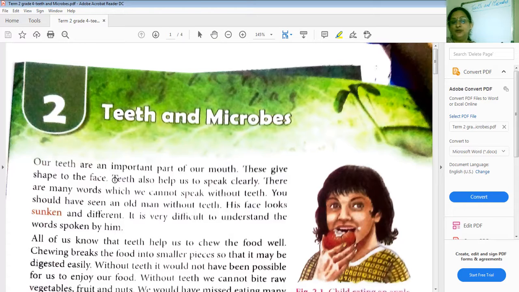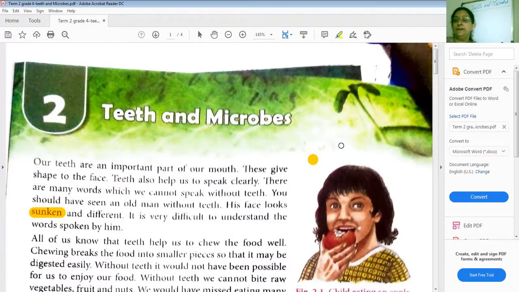Teeth also help us to speak clearly. There are many words which we cannot speak without teeth. For example, you can just try spelling something without using the teeth. I'm just trying, but I'm not able to.